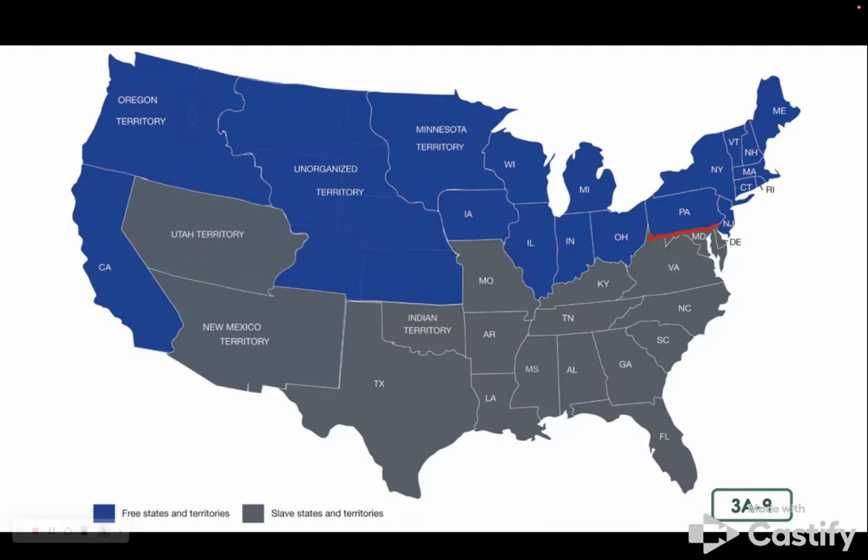The more the country grew, the more people argued over whether or not new states should be allowed slavery. As abolitionists fought to end slavery, they also wanted to make sure the new territories and new states did not allow slavery. Others, though, did not agree with the abolitionists and felt that new states should be able to decide for themselves whether or not slavery would be legal. By the 1850s, it was clear that the problem of what to do about slavery, whether to end it or allow it to continue to spread, was tearing the country apart.